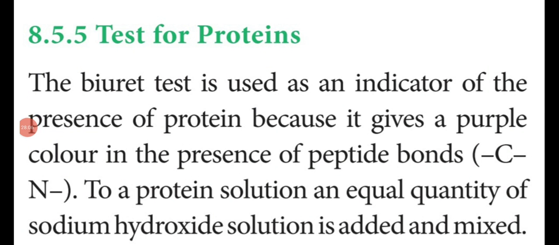Dear students, up to this we have seen the structure of protein, primary, secondary, tertiary and quaternary, and also the different bonds present in the protein structure. Next we are going to see the test for protein. The name of the test for protein is the Biuret test. We are using the indicator to find out the presence of protein. The formation of a purple color in the presence of peptide bonds indicates a positive test for proteins.